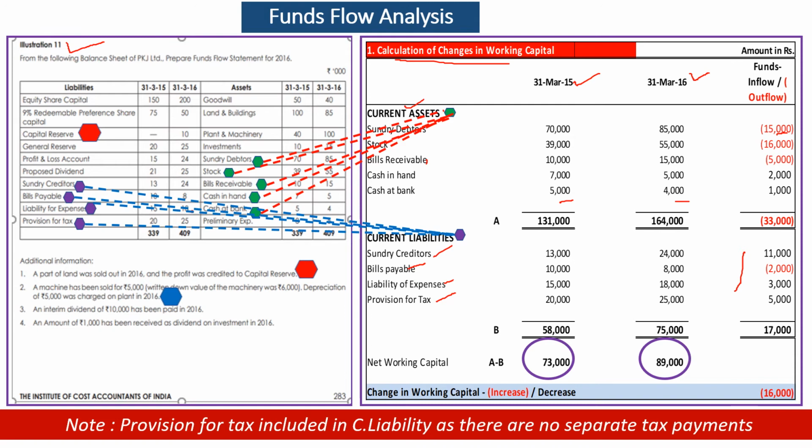There is an increase in the net working capital, means when net working capital increases, more funds are required. There is an outflow. If you look into the net figures, net current assets net increase is 33,000 outflow, 17,000 inflow, means we have a net outflow of 16,000. Working capital increase 16,000. This is statement number 1 under funds flow, and this balance we will be carrying forward to the funds flow statement at the end, which is statement number 3.